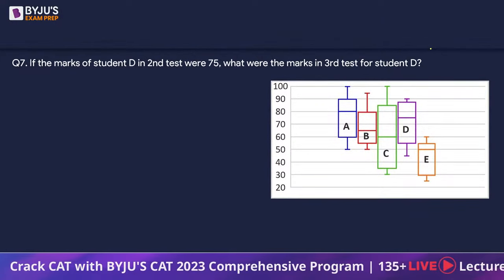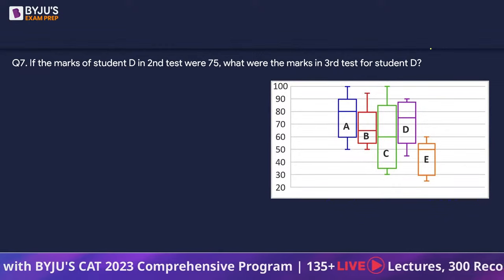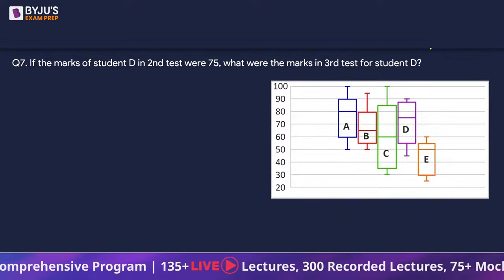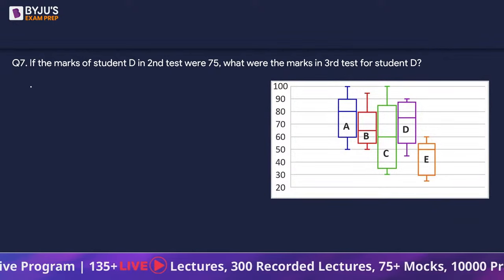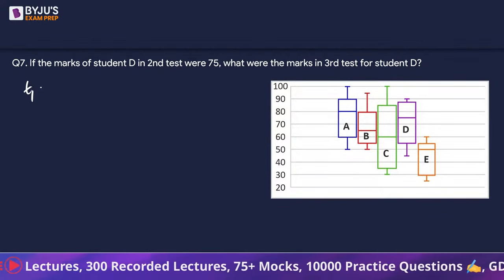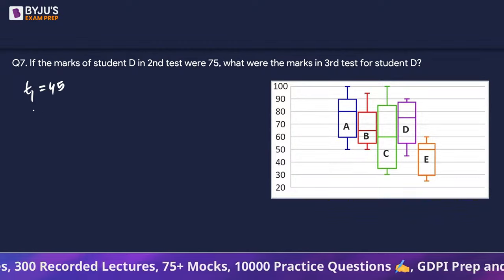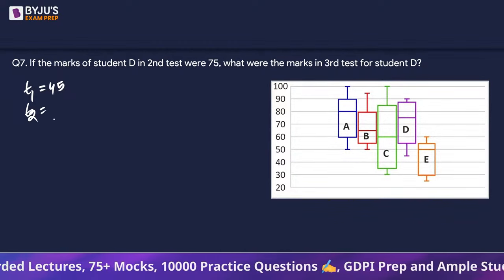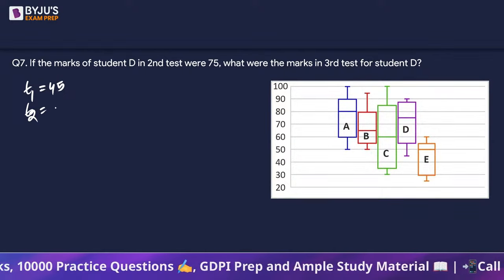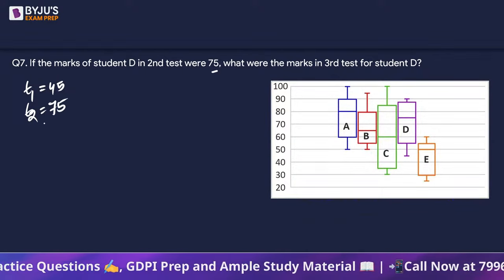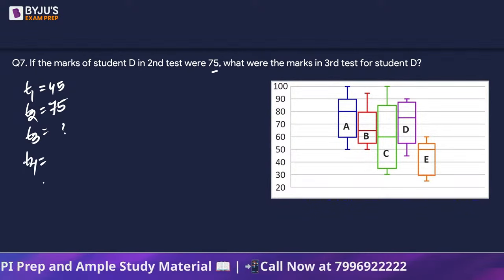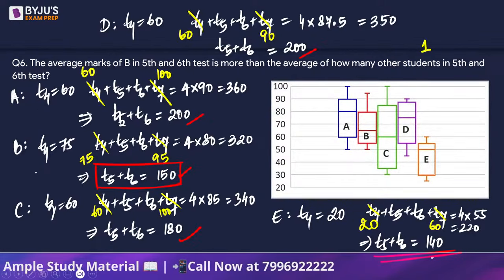Next, if the marks of student D in second test were 75, what were the marks in third test for student D? Okay, so we know that in first test D got 45 marks. Second test we don't know, it's given in the question as 75. Third test we need to find out. And fourth test we have already figured it out, right?